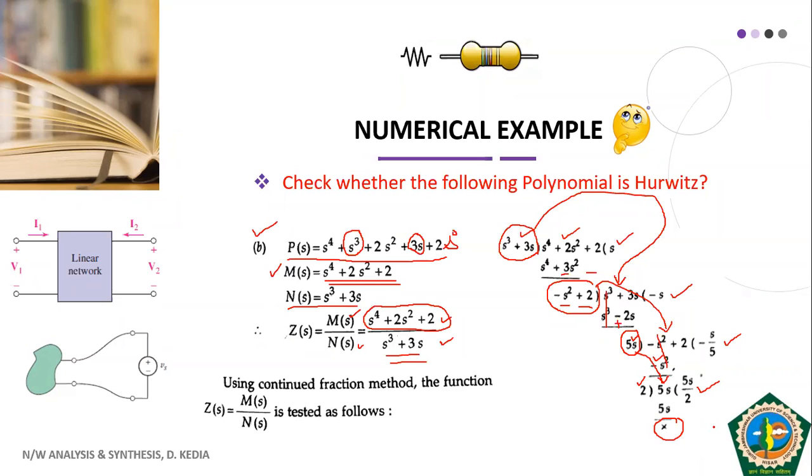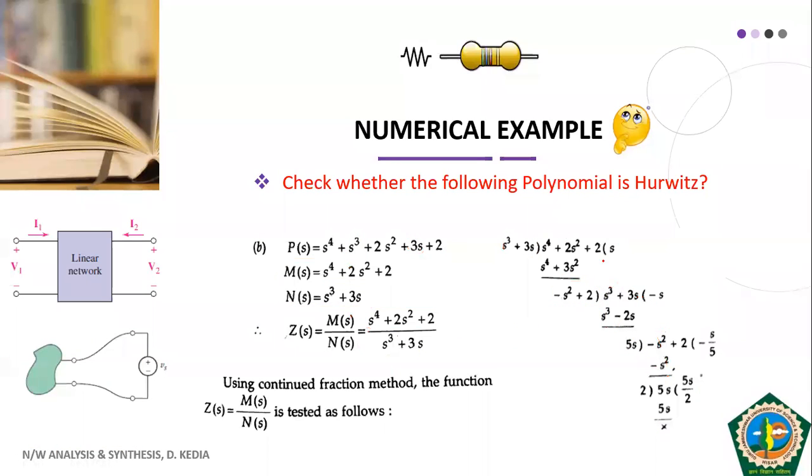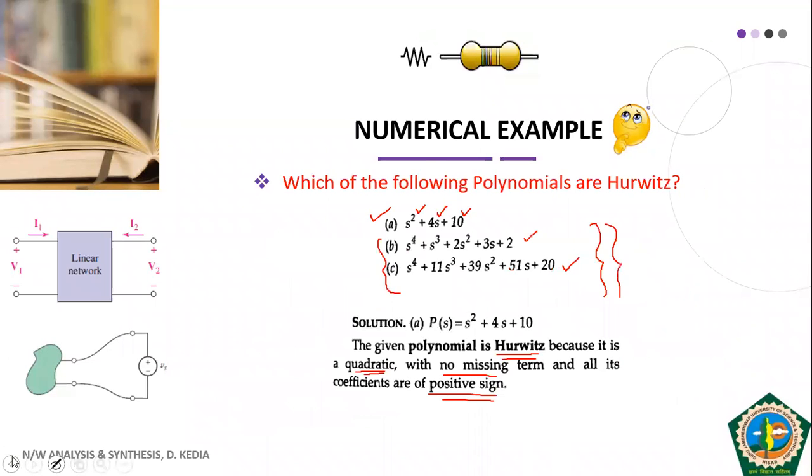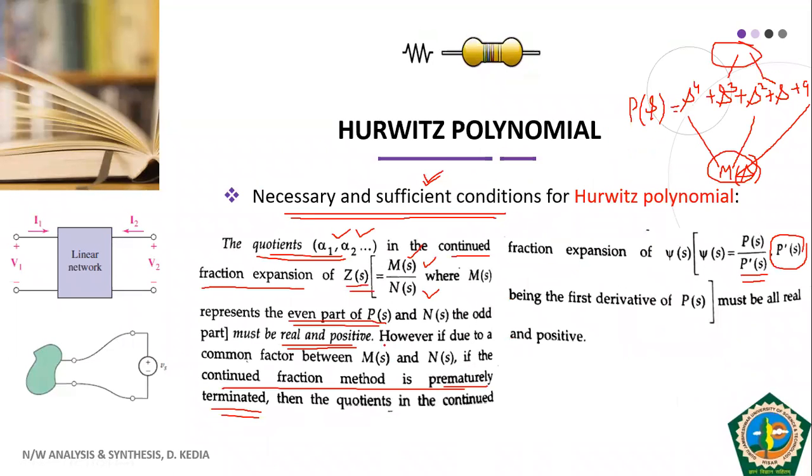Now we have to observe all the quotients. Quotient means this one; these are the quotients. These quotients must be positive. Let me bring that slide to you so that you can again see the quotients alpha 1, alpha 2 in the continued fraction.